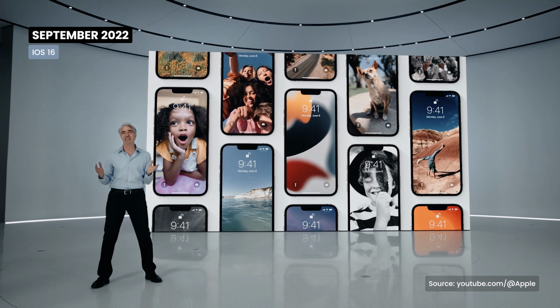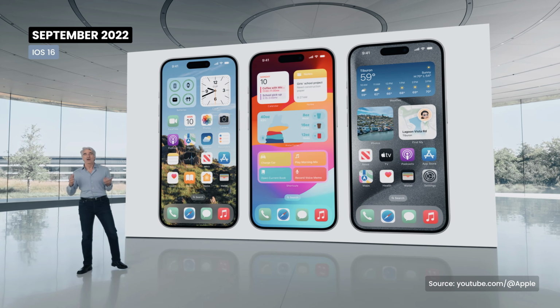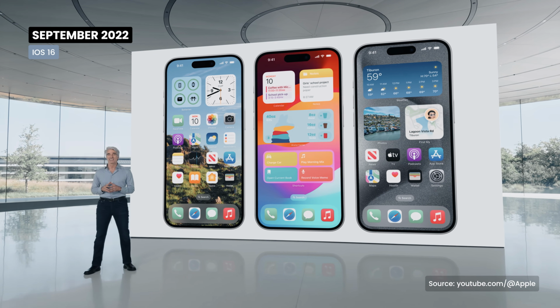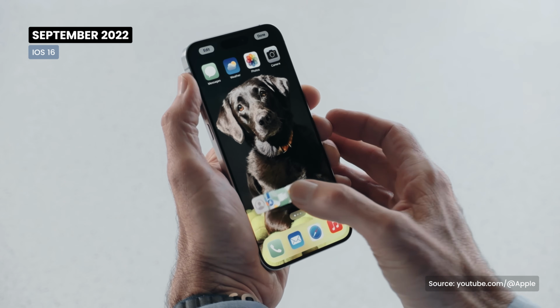I'm really excited about what we have to show you today. In iOS 16, we're bringing the biggest update ever to the lock screen. Your app icons and widgets can add even more. I can arrange my apps and widgets to frame it perfectly.